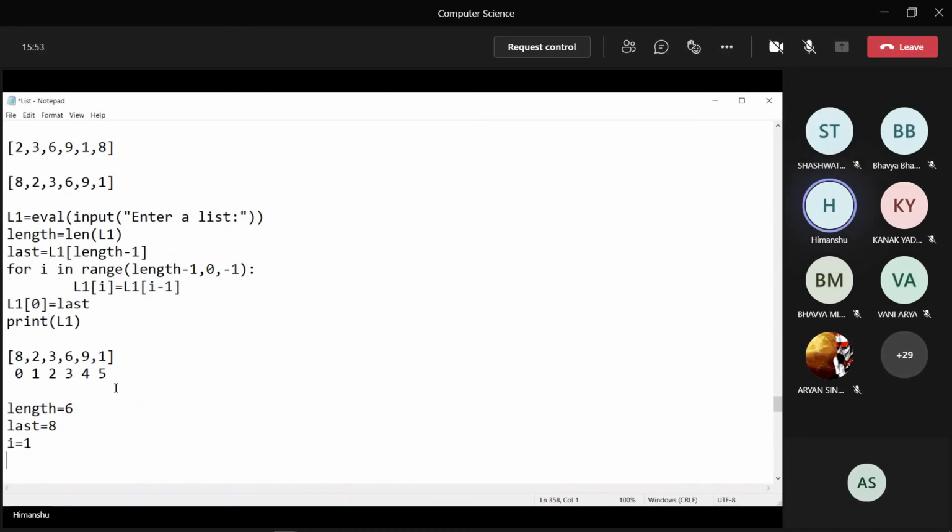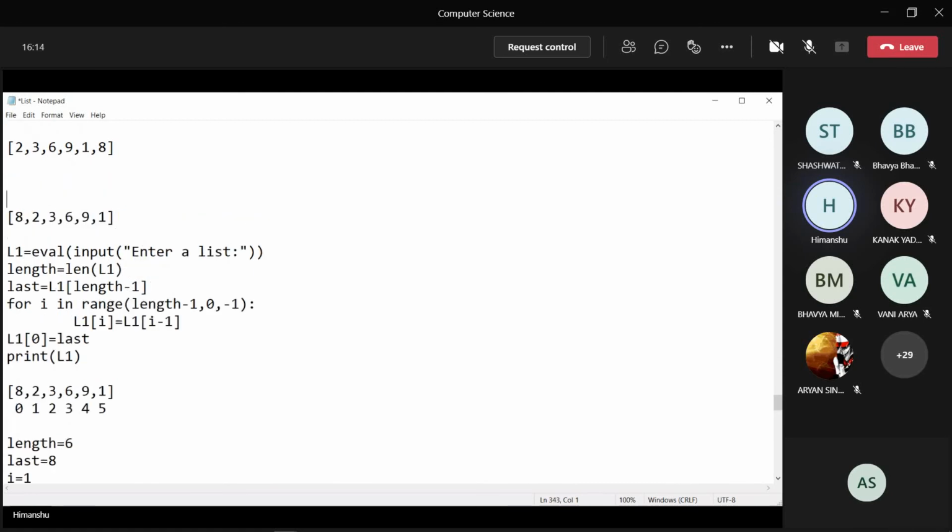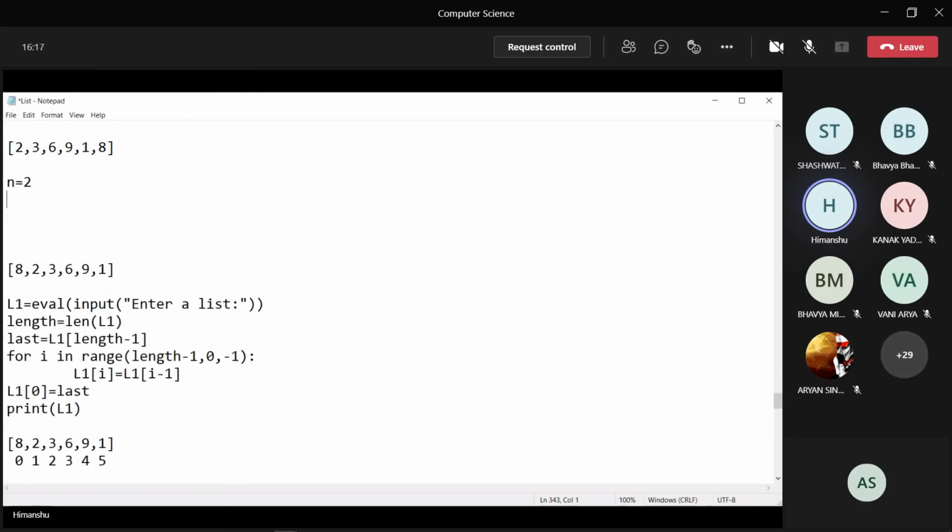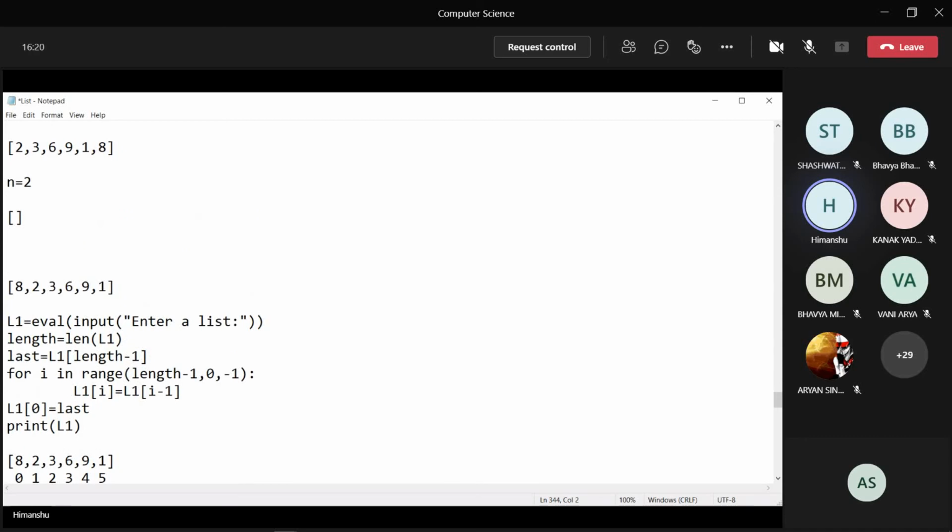Chalo, do one thing, write down this program first in a notebook and then try that program. The program is: write a program to shift the elements in the list n times. That n, how many times the elements have to be shifted, has to be entered by the user. Suppose again this is my list 2, 3, 6, 9, 1, 8. If the value of n is 2, then the output should be 1, 8, 2, 3, 6, 9. So the elements will be shifted 2 times. If the value of n is 3, then 9, 1, 8, 2, 3, 6, like this.